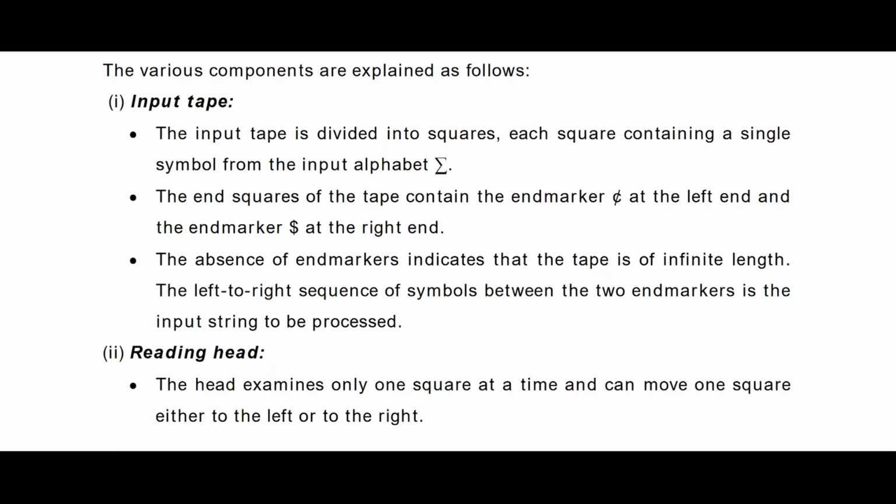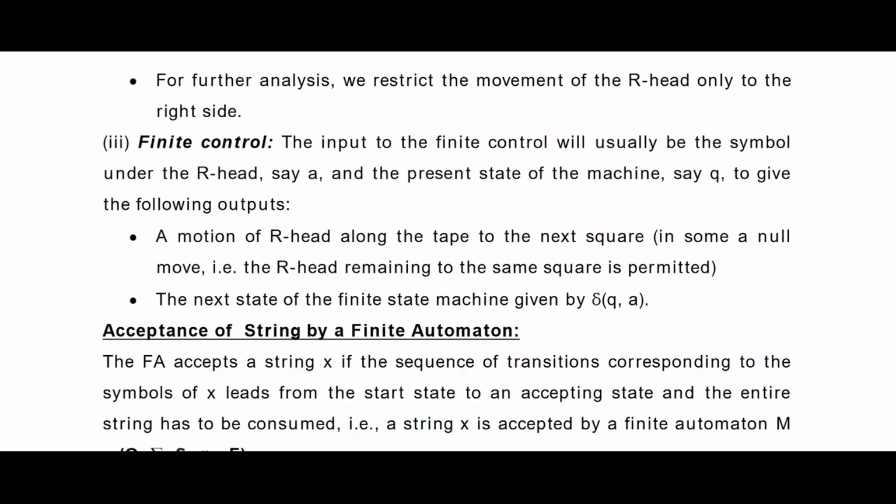Here you can see the head, the reading head. The head examines only one square at a time and can move one square either to the left or to the right. But in most cases in our finite automata, we will move from left to right.